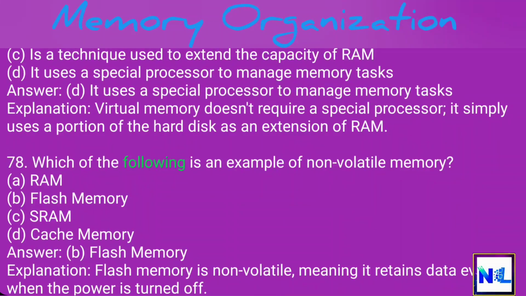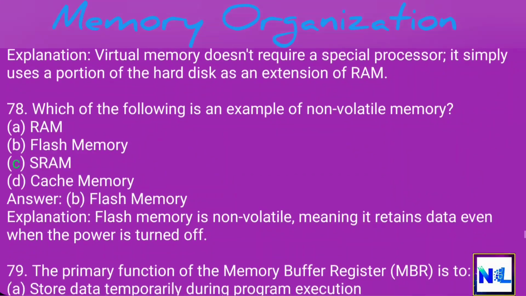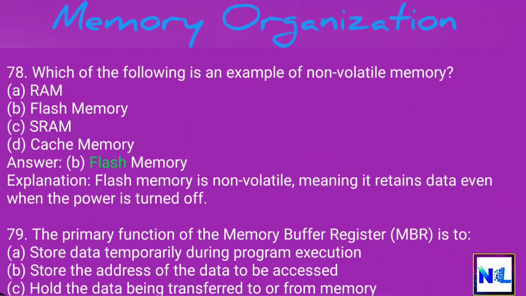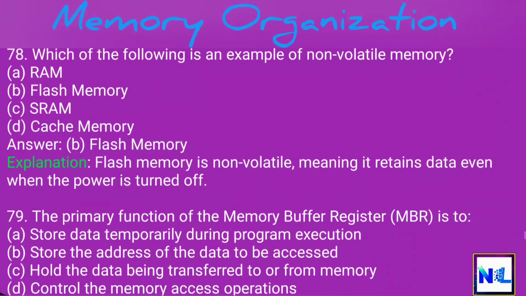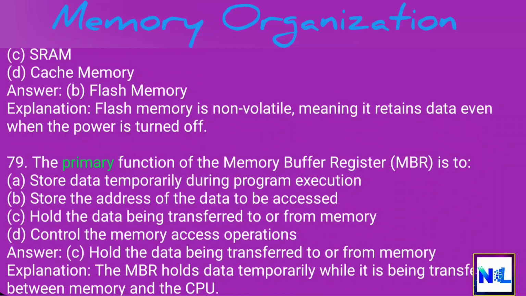78. Which of the following is an example of non-volatile memory? A. RAM. B. Flash memory. C. SRAM. D. Cache memory. Answer: B. Flash memory. Explanation: Flash memory is non-volatile, meaning it retains data even when the power is turned off. 79. The primary function of the memory buffer register, MBR, is to